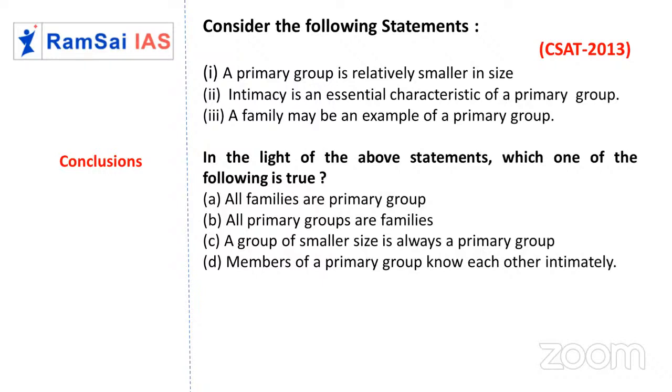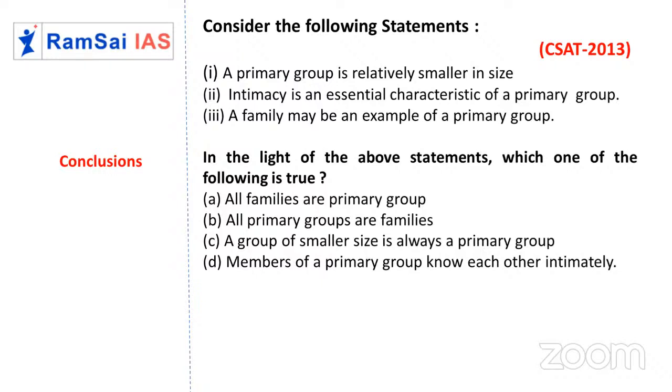Third statement, a family may be an example of a primary group. So families are primary groups, but I'm very sure not all primary groups are families. Family is a primary group, but all primary groups need not be families. And we can see the same, no? In families, generally we have more intimacy. All people come together, and generally families are smaller in size. Maybe 40-50 years back there were big families, but now almost all are smaller in size. Right.